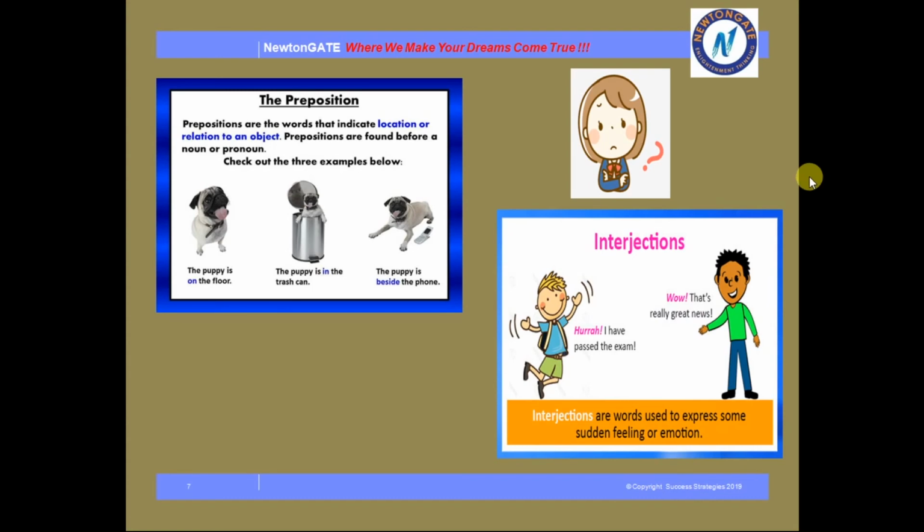And the last one is interjection. It is very important. Why? See. Interjections are words used to express some sudden feeling or emotion. If you want to express your feeling, then you have to use interjection. See, here it is written, hooray! I have passed the exam. Wow, that's really great news. So you are expressing your happy moment. For that reason, you are using this interjection.